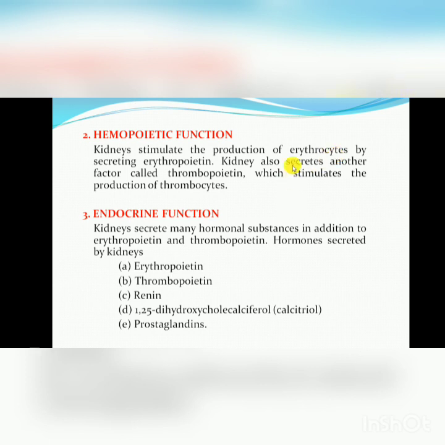So when there is a need for extra production of erythrocytes, erythropoietin is secreted from the kidney, and that triggers the bone marrow to produce a large number of erythrocytes in the body to maintain the need of the body. The kidney also secretes other factors like thrombopoietin. Thrombopoietin is a factor that is responsible for the stimulation of thrombocytes.